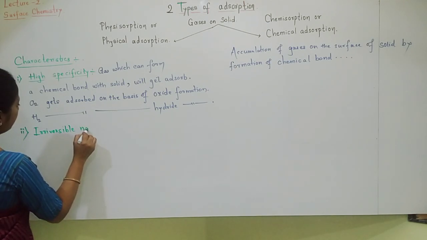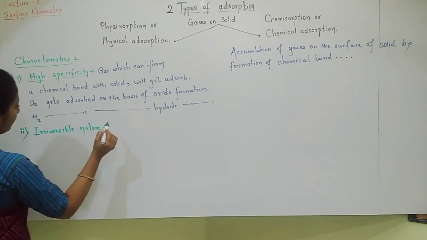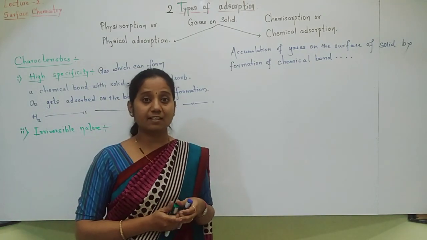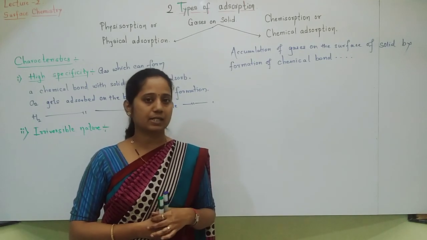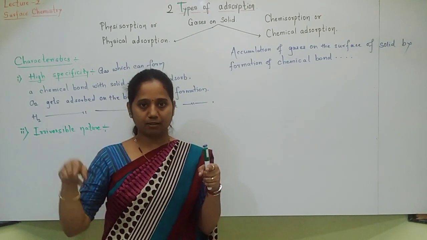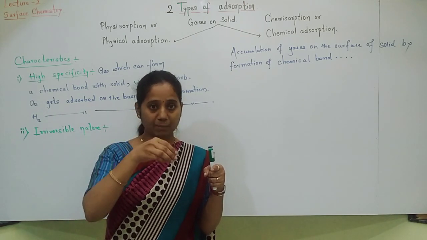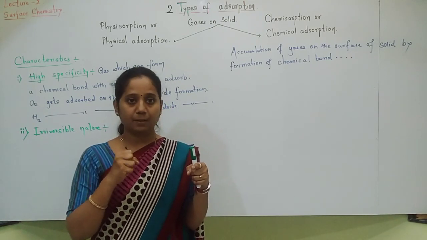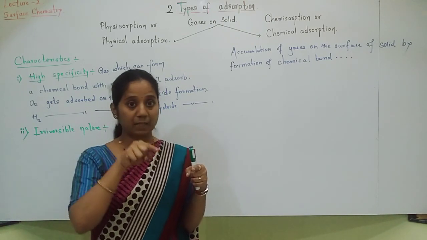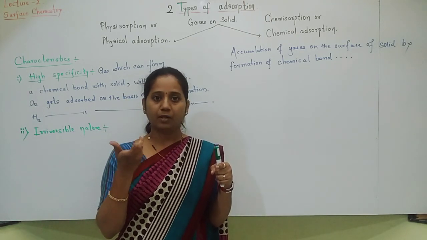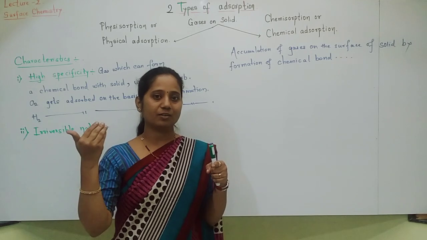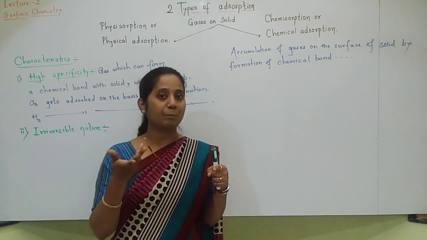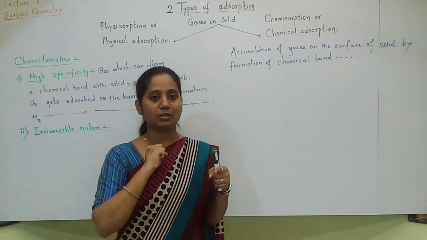Okay. Let us move towards the second characteristic of chemical adsorption, that is, it has an irreversible nature. In physical adsorption we have seen reversible nature, here we are seeing irreversible nature. Very easily you can understand, students. See, a metal is there, gas has formed a chemical bond with the solid, gas has adsorbed on the surface of the solid. By chemical adsorption, a chemical bond is formed, a new compound is formed. Of course, again it will not get reversed. An irreversible reaction will take place because a new compound has formed, strong chemical bonds have formed.